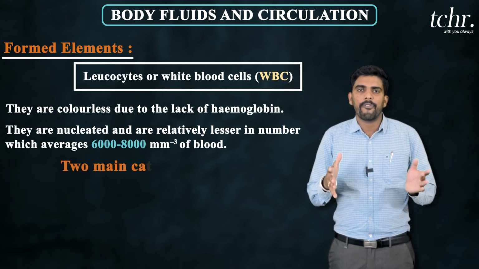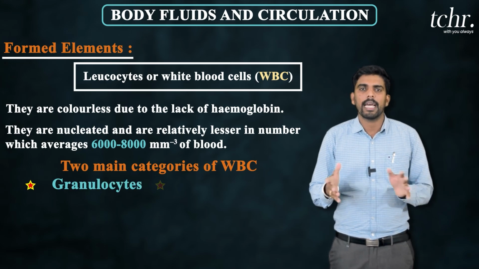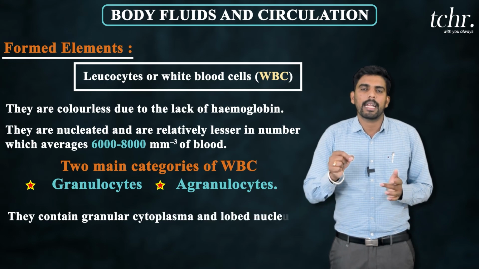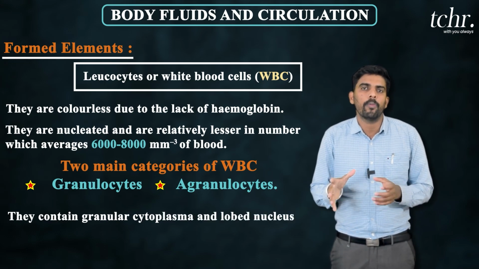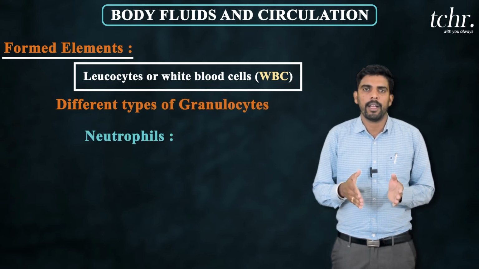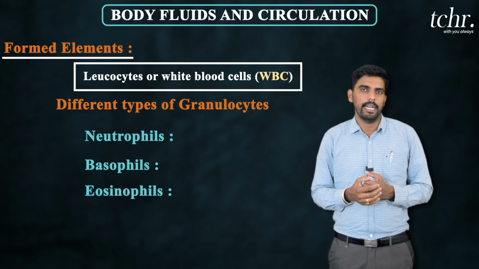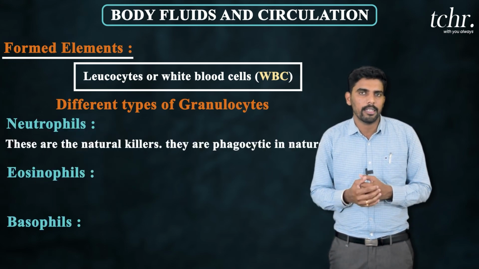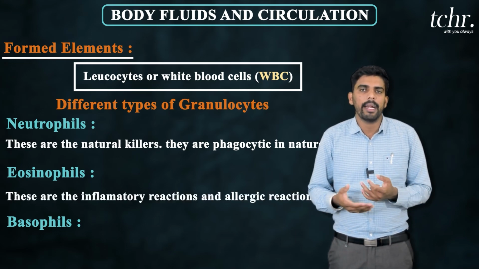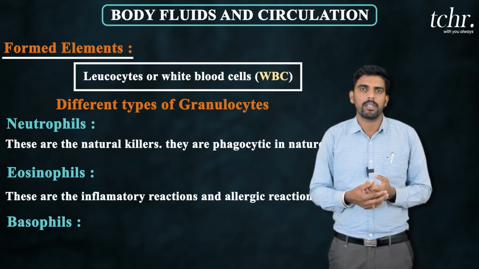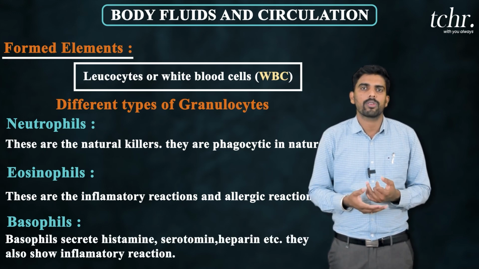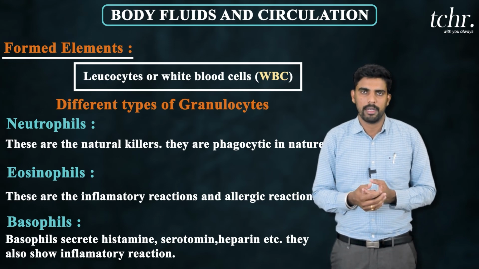WBC are broadly classified into 2 types: granulocytes and agranulocytes. Granulocytes contain granular cytoplasm and a lobed nucleus. They are further classified into 3 types: neutrophils, basophils, eosinophils. Neutrophils are the natural killers. They are phagocytic in nature. Eosinophils are involved in inflammatory and allergic reactions. Basophils secrete histamine, heparin, serotonin. They also show inflammation and allergic reaction.